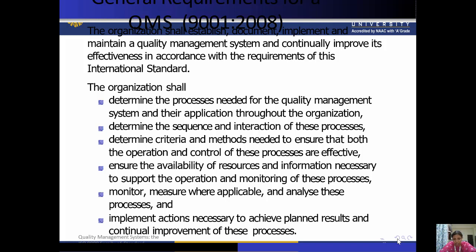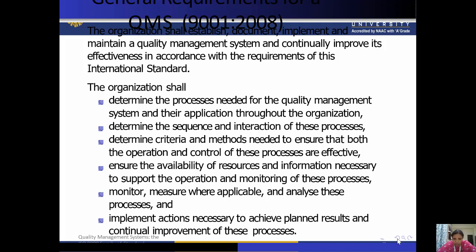Ensure the availability of resources and information necessary to support the operation and monitoring of these processes. Again, this is important: to ensure the availability of resources and all the information required for supporting the operation as well as monitoring of the processes. Now monitor, measure where applicable, and analyze these processes. So the analysis and monitoring of these processes are also important.